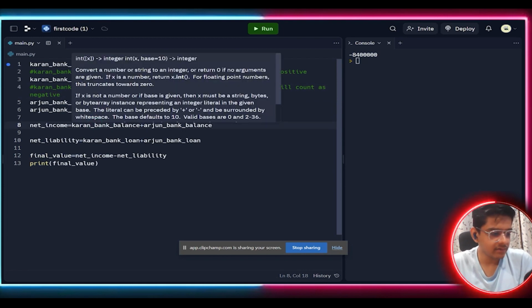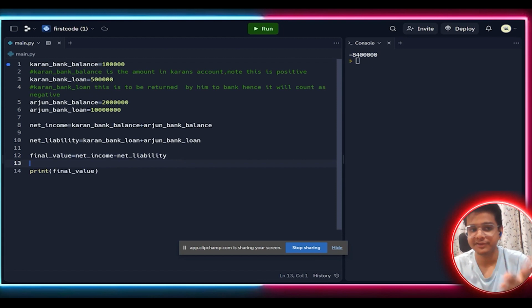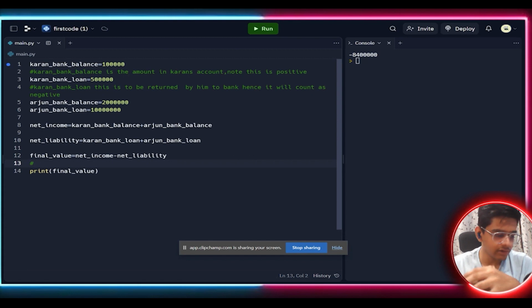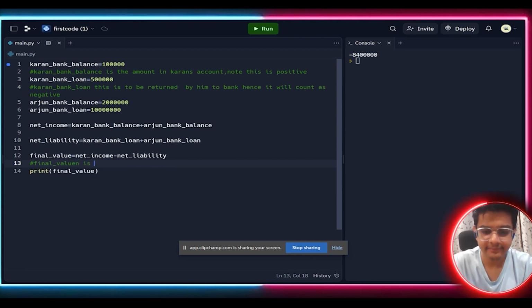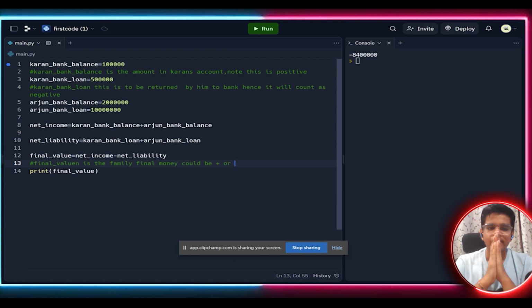You can also write what my final value is. Final value is the family's final money. It could be positive or negative. I will write a comment directly for final value here. You can write a comment for net income, net liability, as you wish. Not to purposely stretch the length of the video, I will not write all the comments out here. So, final value is the family's final money, could be positive or negative. But it doesn't affect anything in the output.